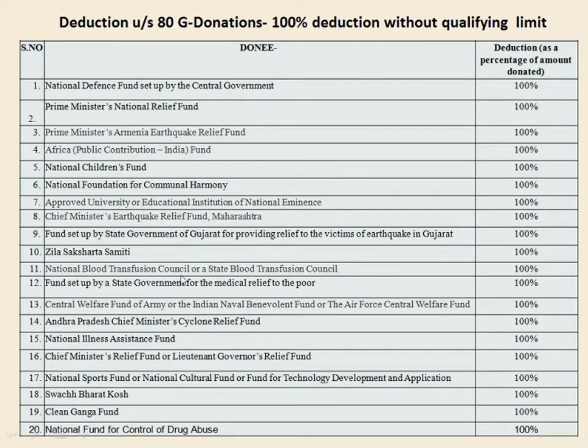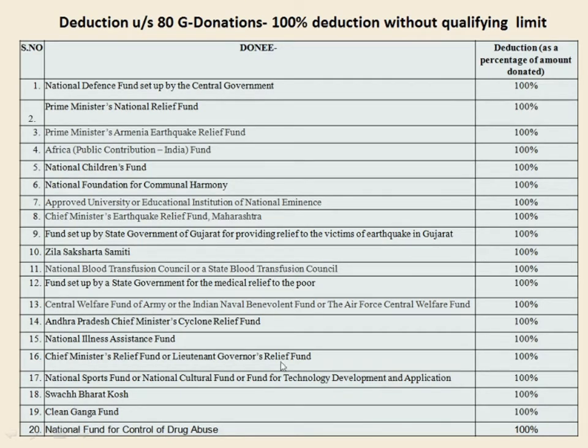National Blood Transfusion Council or the State Blood Transfusion Council, fund set up by a state government for the medical relief for the poor, Central Welfare Fund of Army or the Indian Naval Benevolent Fund or the Air Force Central Welfare Fund, Andhra Pradesh Chief Minister's Cyclone Relief Fund, National Illness Assistance Fund, Chief Minister's Relief Fund or Lieutenant Governor's Relief Fund, National Sports Fund or National Cultural Fund or Fund for Technology Development and Application, Swachh Bharat Kosh, Clean Ganga Fund and National Fund for Control of Drug Abuse.